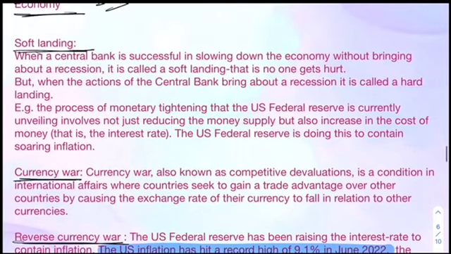If the raising of interest rates is done without causing any recession, that is called soft landing, right? The difference between soft landing and hard landing is this: when there is no recession, it is called soft landing. When there is a recession, it is called hard landing. The central bank has a very important role to play in it.